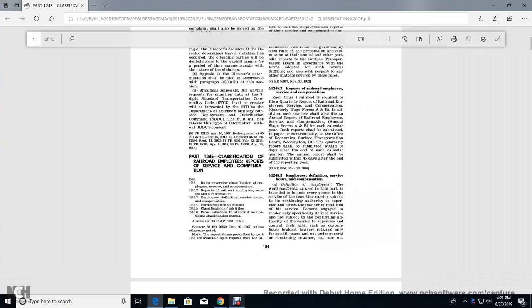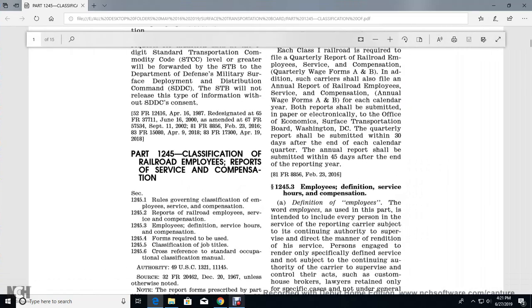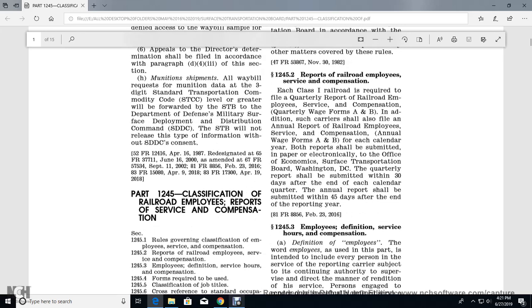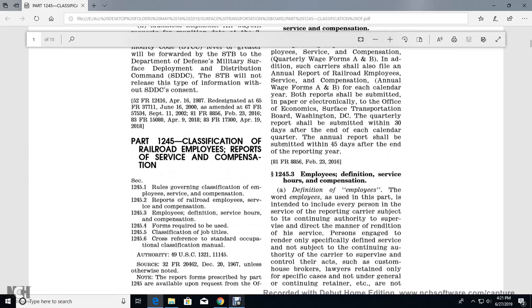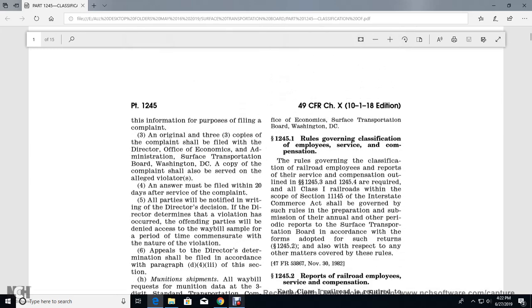Alright, Surface Transportation Board, Chapter 10, Part 1245, Title 49, Subchapter 10, Part 1245, Classification of Railroad Employees, Report of Service and Compensation. 1245.1 Rules governing classification of employees, service, and compensation. 1245.2 Reports of railroad employees, service, and compensation. 1245.3 Employees, definition of service, hours, and compensation. 1245.4 Forms required to be used. 1245.5 Classification of job titles. 1245.6 Cross-reference to the Standard Occupational Classification Manual.